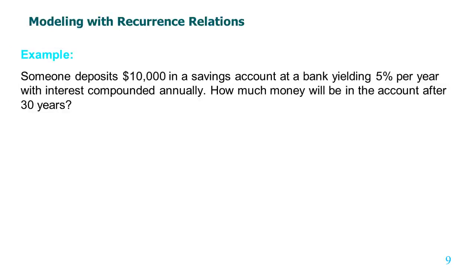Now an example of recurrence relation modeling. First we saw how the Tower of Hanoi is modeled with a recurrence relation. Now we will model bank accounting techniques, or compound interest calculations, using a recurrence relation. Someone deposits $10,000 in a savings account at the bank yielding 5% per year, with interest compounded annually. How much money will be in the account after 30 years?